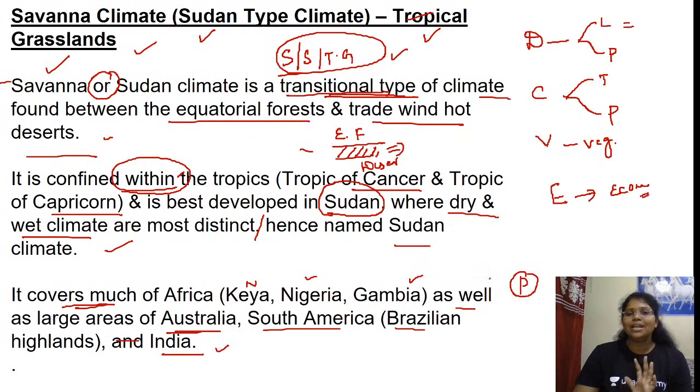So one clue is what we have discussed under distribution, latitudinal extent. The first point you have to remember is that the latitudinal extent is within the tropics, between the Tropic of Cancer and Tropic of Capricorn. The places which experience savanna or Sudan or tropical grassland climate are the majority of Africa, Southern Africa, Kenya, Nigeria, Gambia, as well as large areas of Australia, South America, Brazilian highlands and India.